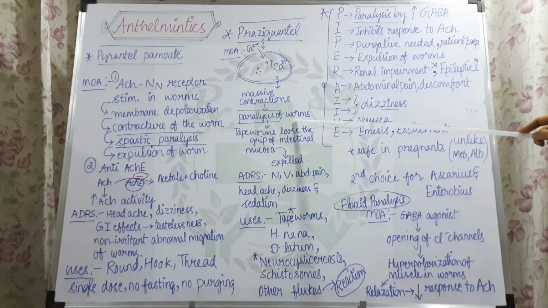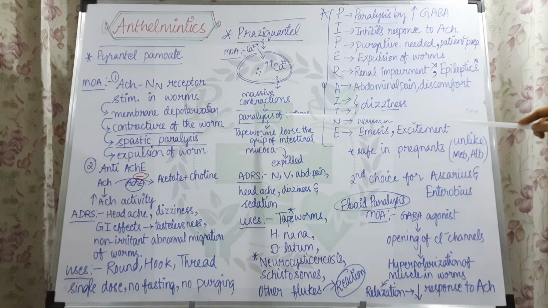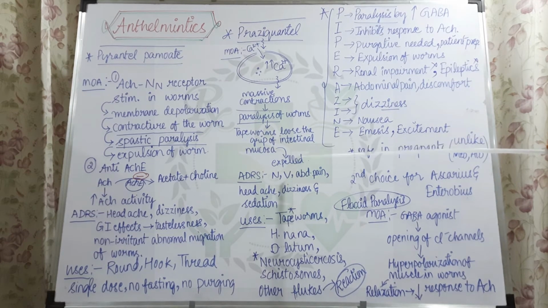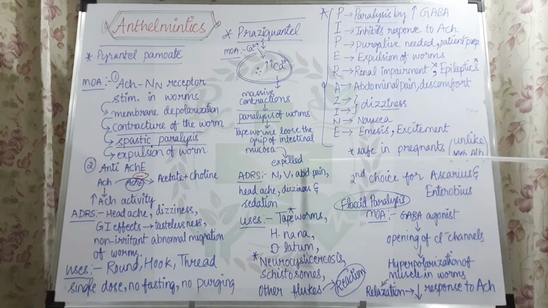Finally leading to paralysis, the worm becomes immobilized. After immobilization or loss of movement, the tapeworms, since most of the time this is used to treat tapeworms, for example, will lose their grip on the intestine. They cannot bind onto the intestine, and they will be expelled out in the fecal matter. So this is the mechanism of action. It raises the calcium level inside and causes excess contractions, finally leading to paralysis and immobilization of the worm and expulsion of the worm. So these are the steps involved in the praziquantel mechanism of action.